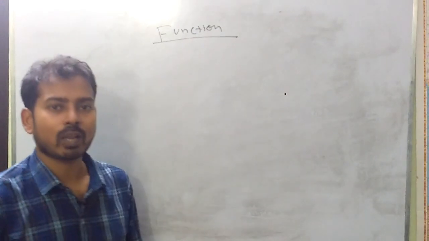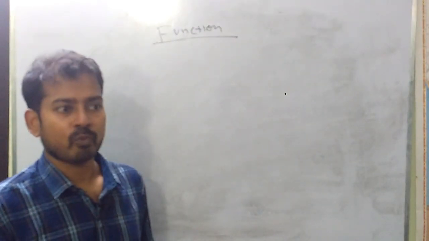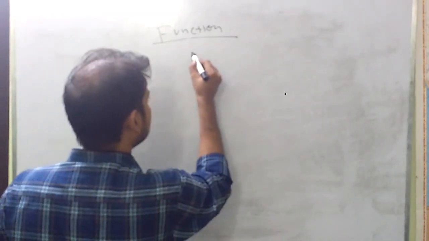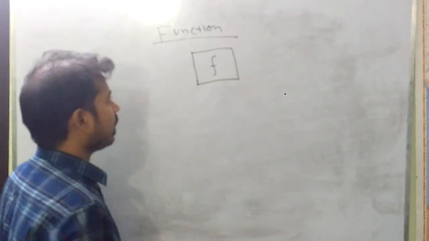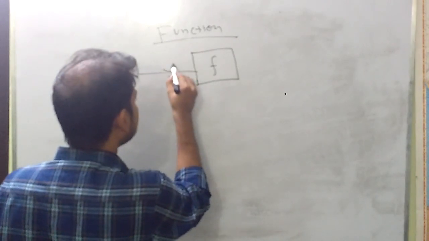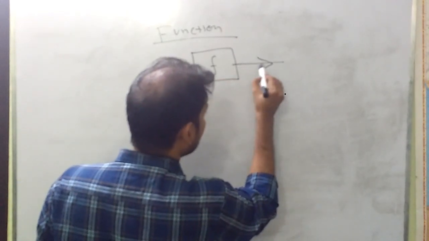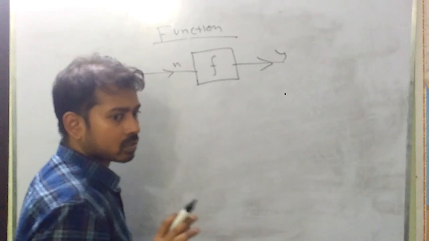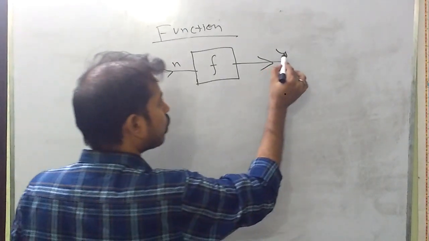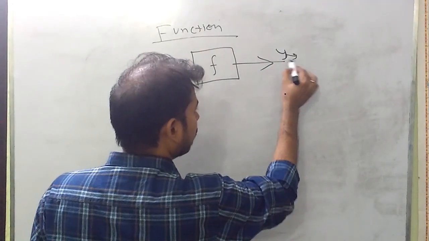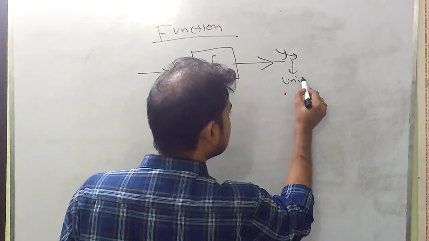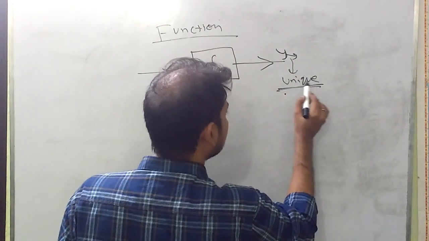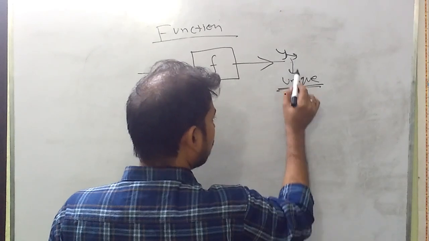We can visualize a function as a kind of machine, represented by F, where we give some input, let's say x, and we get an output y. There is some condition on this output y. This is the first condition: the output y must be unique.